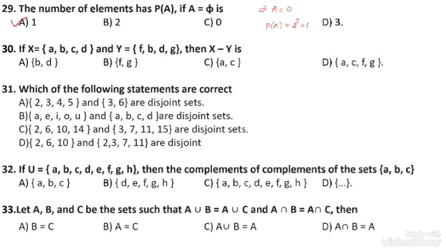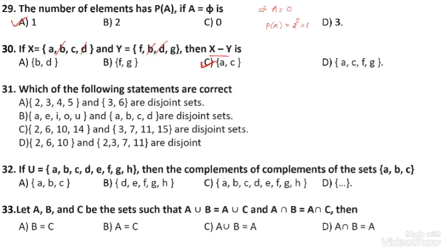X minus Y means the element which is present in X but not in Y. First, we have to neglect the common elements between X and Y. What are the common elements? B and B, I can neglect it. And D, D, I can neglect it. So, X minus Y means the elements which are present in X but not in Y, the elements A and C. The option number C is correct.